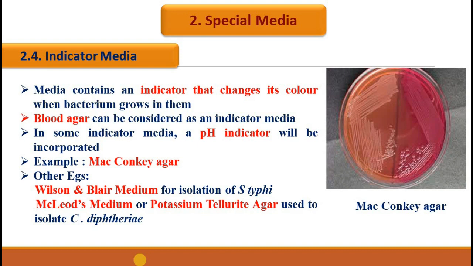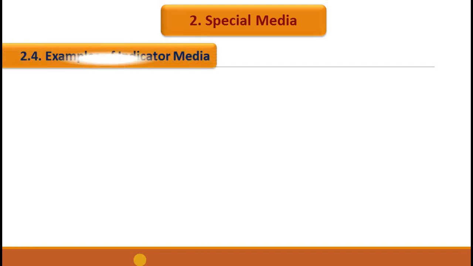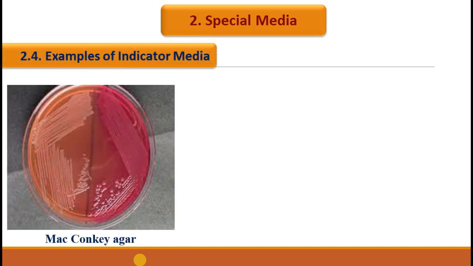MacConkey agar contains lactose as the source of carbon. So when lactose fermenting bacteria are growing on this MacConkey agar, they will ferment the lactose and as a result, a huge amount of acid will be produced. This acid will diffuse into the media, changing the color of the indicator. So the lactose fermenting organisms on the MacConkey agar will have a red or deep pink color, whereas the non-lactose fermenters will have colorless or translucent colonies.